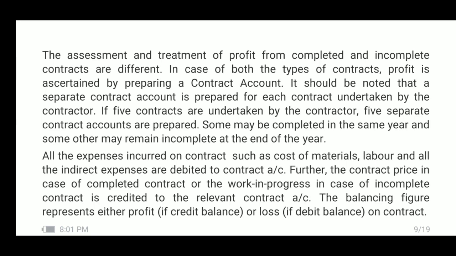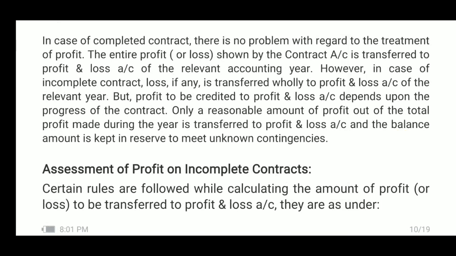Now, when the account is closed, the balancing figure represents either profit if there is a credit balance or loss if there is a debit balance in the contract account. In case of completed contract, there is no problem with regard to treatment of profit. The entire profit or loss shown by the contract account is transferred to profit and loss account of the relevant accounting year.